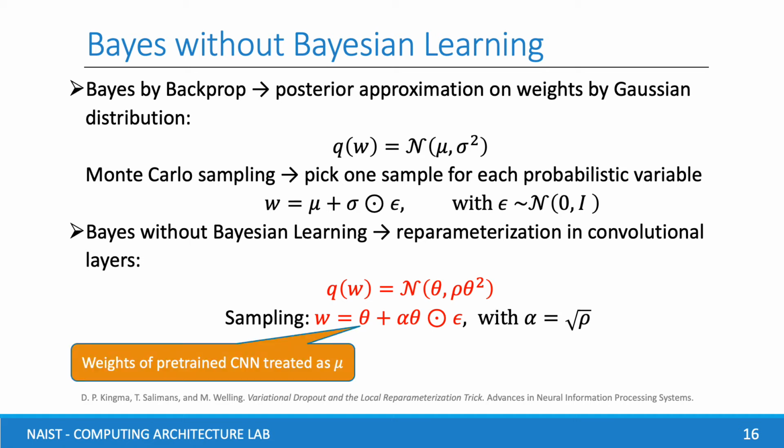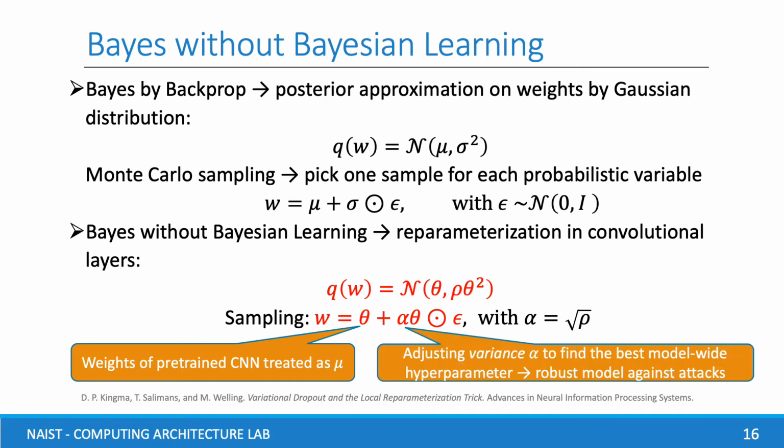Weights of a pre-trained CNN are treated as the mean of the Gaussian distribution, and we focus on adjusting the variance alpha to find out the best model-wide hyperparameter. Then we can build a robust model against these attacks.